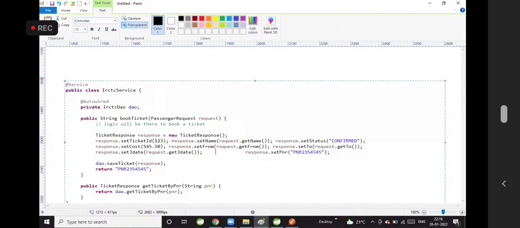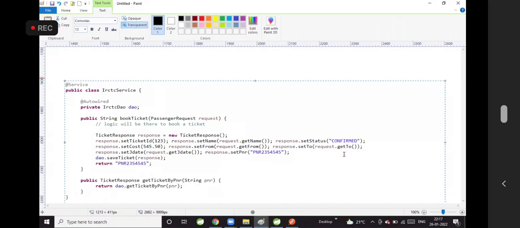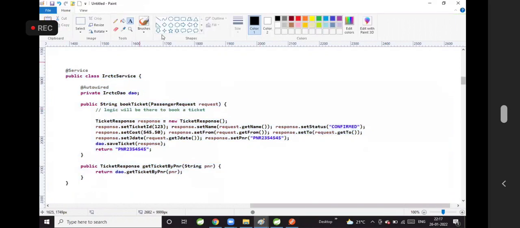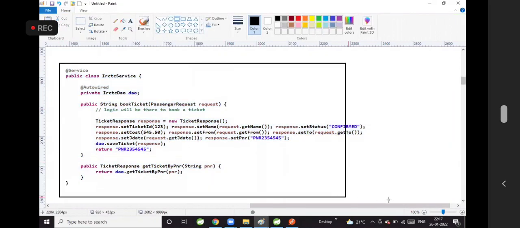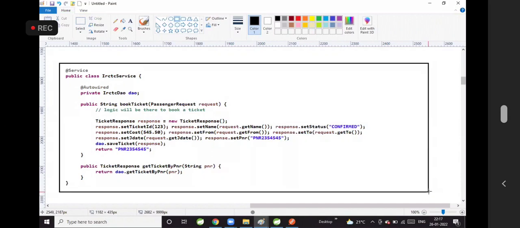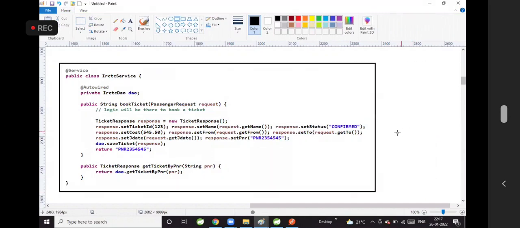PNR. Now you can save the data by using the DAO. This is our service layer.